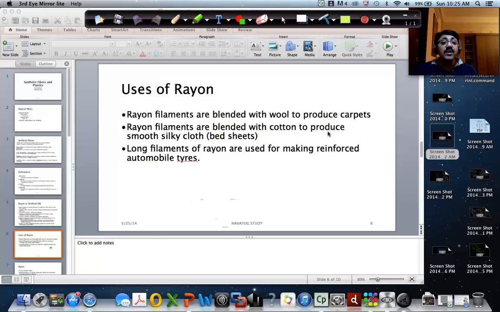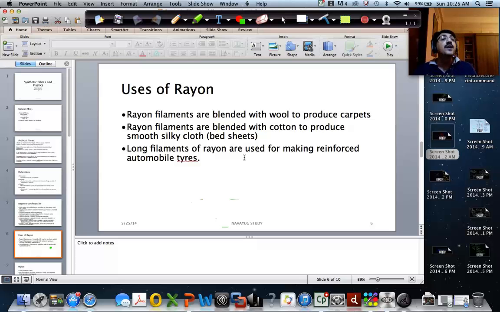Rayon filaments are blended with cotton to produce smooth, silky clothes. There are rayon saris, right? Bed sheets are also made of rayon, which looks like silk but is in fact made of rayon. Then long filaments of rayon are used to make reinforced automobile tires. If you look at automobile tires, underneath you can see a net of rayon fiber used. So all these are very different uses of rayon.